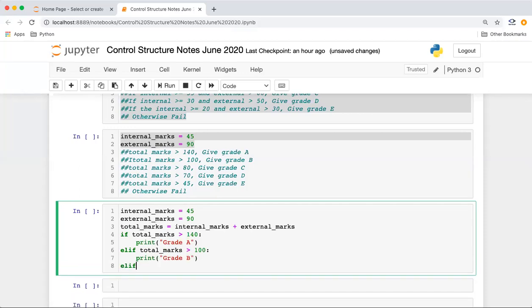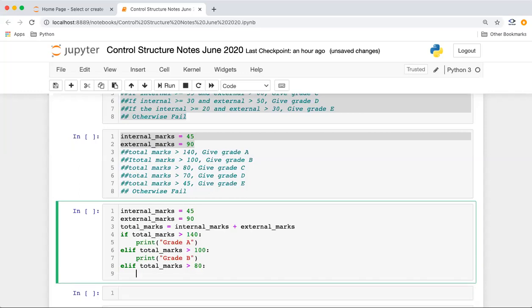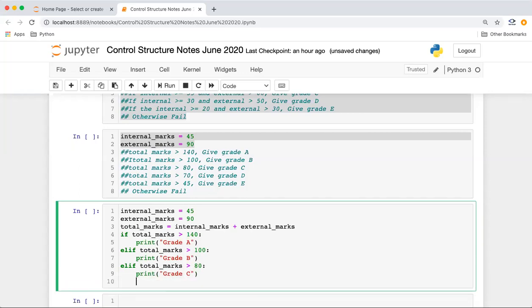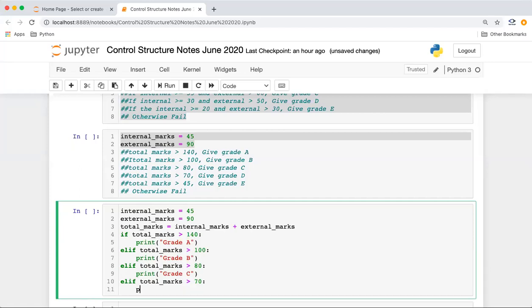Similarly, we have one more elif condition because we have more flow here. If the marks is greater than 80, it will go grade C. Similarly, we will elif if total marks is greater than 70, we'll just print grade D, right?